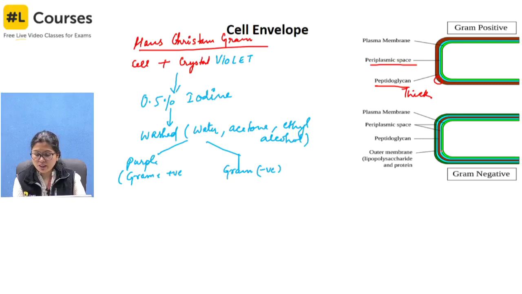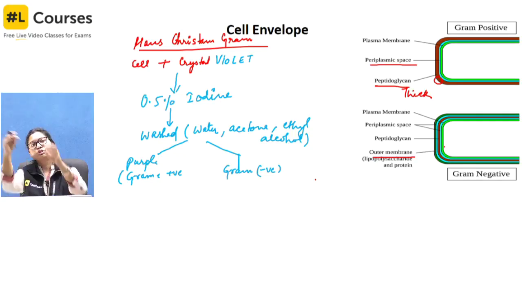But in gram negative bacteria, this layer is sandwiched between the plasma membrane and an outer layer. Outer to the peptidoglycan, we again have an outer membrane made up of lipopolysaccharides. The slime layer, made up of glycocalyx, is a characteristic feature of gram negative bacteria.